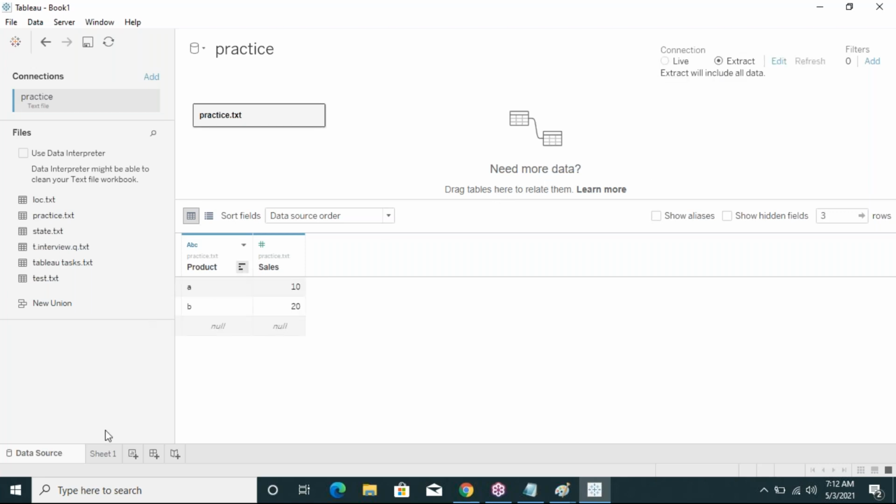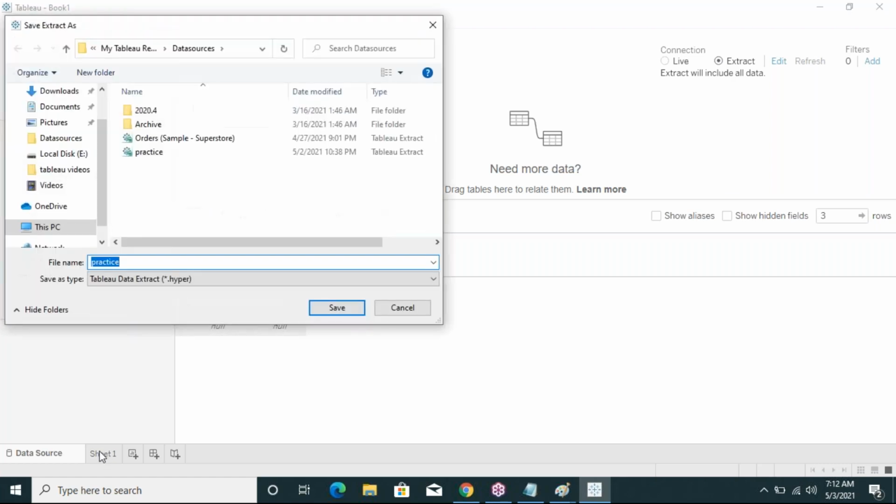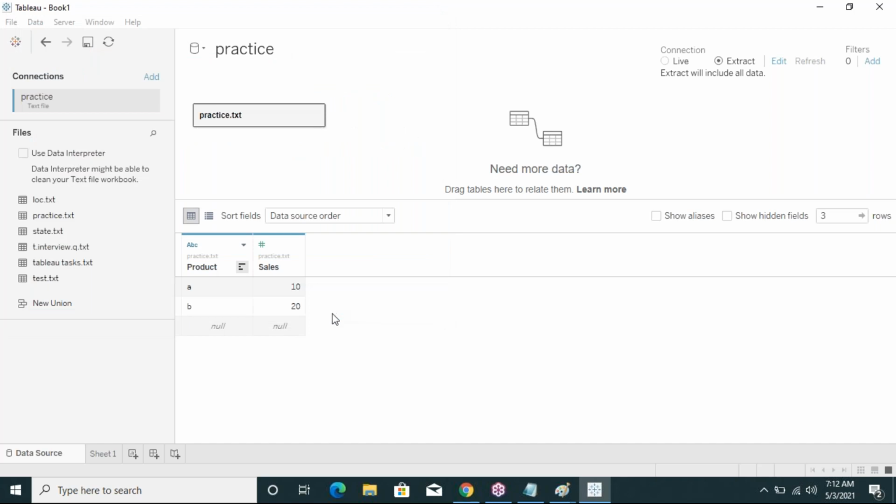Okay, I am going to the sheet. After going to the sheet, see here carefully, it will generate one file. That file name is called practice. I am giving the practice file, and next time it will save.